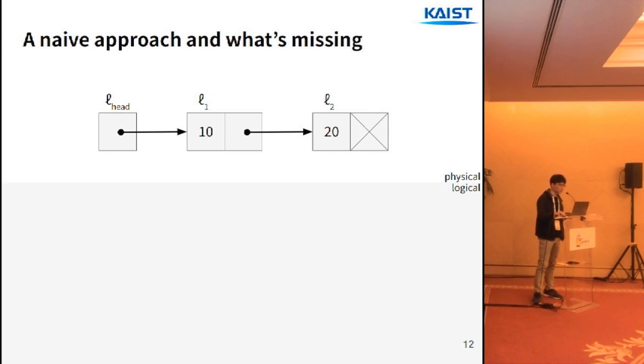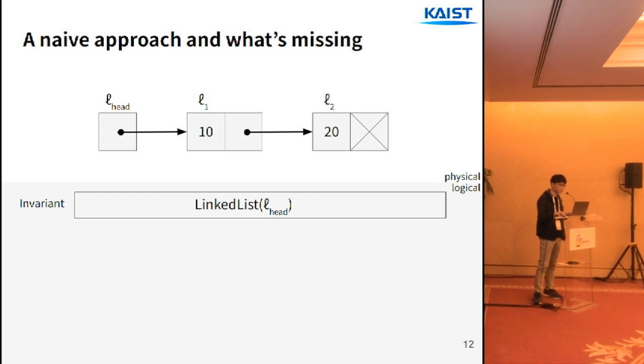But let's try a naive approach and see what's wrong with that. And while doing so, let's also have a quick recap on concurrent separation logic. In this slide, the bottom area describes what happens in the separation logic proof. In the proof, we have an invariant. And in concurrent separation logic, invariant is the main tool for describing the shared state. In our example, the invariant says that there is a linked list starting from L head.